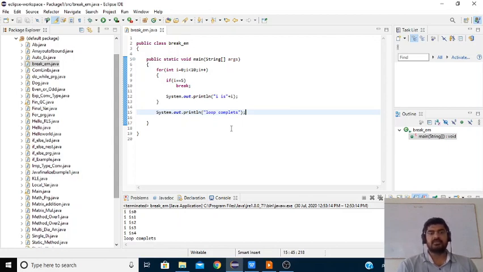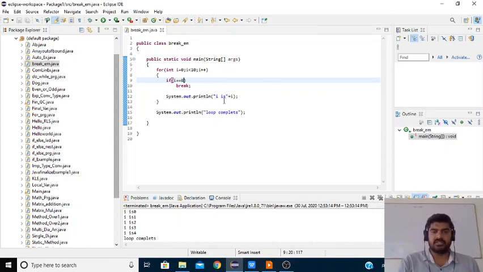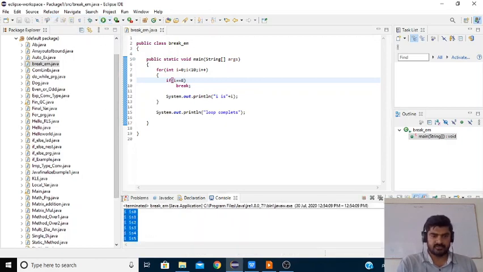Now we try to make it 8. Whenever the i value is 8, the control will come outside the for loop and display loop complete. So run this. Here you will get the output from 0 to 7. Okay, thank you students.